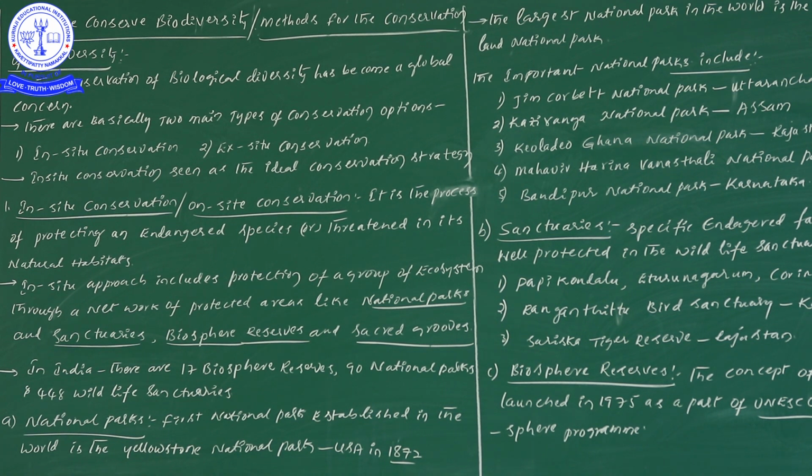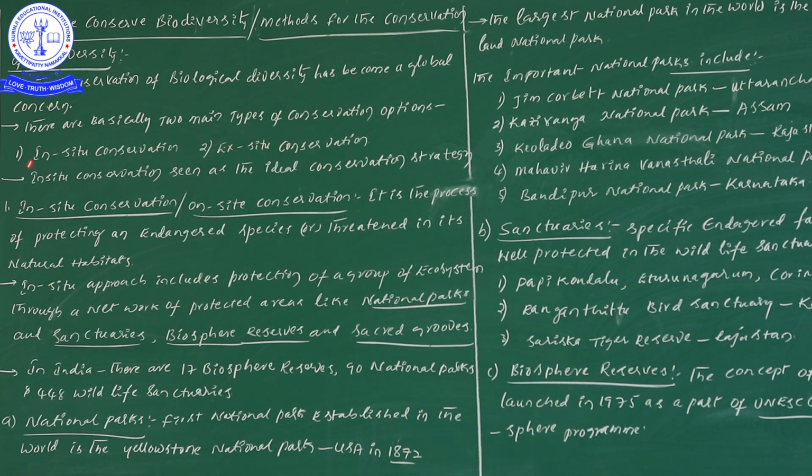Next one. Now there are basically two main types of conservation approaches. The first one is in situ conservation and the second one is ex situ conservation. Don't forget: in situ conservation, ex situ conservation.